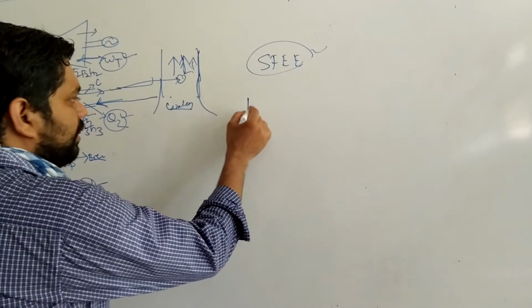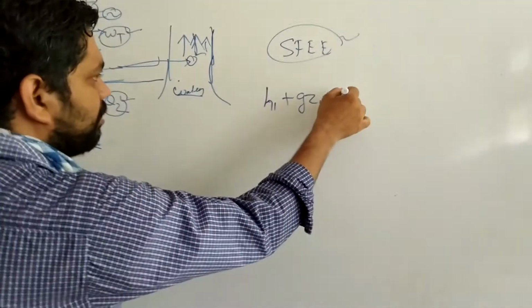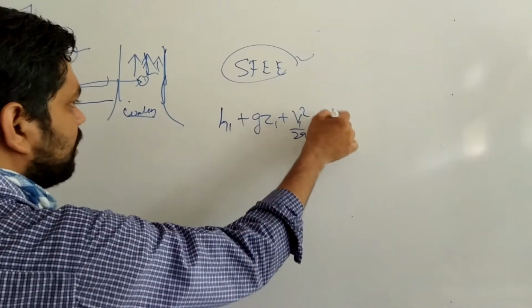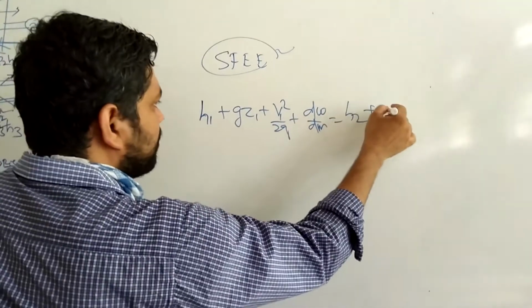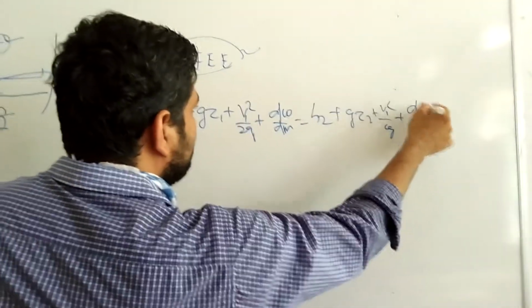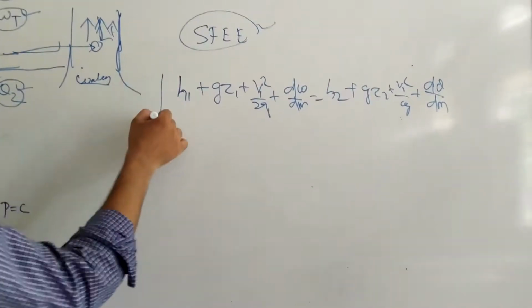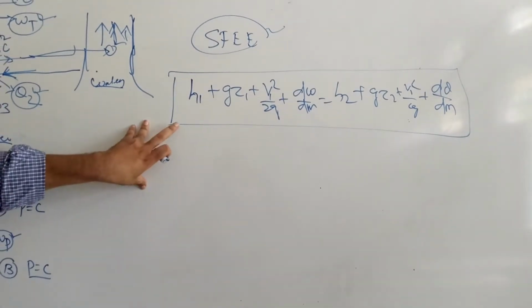h1 plus gz1 plus v1 squared by 2g plus dW by dm is equal to h2 plus gz2 plus v2 squared by 2g plus dq by dm. So this is the expression of the steady flow energy equation, SFEE.